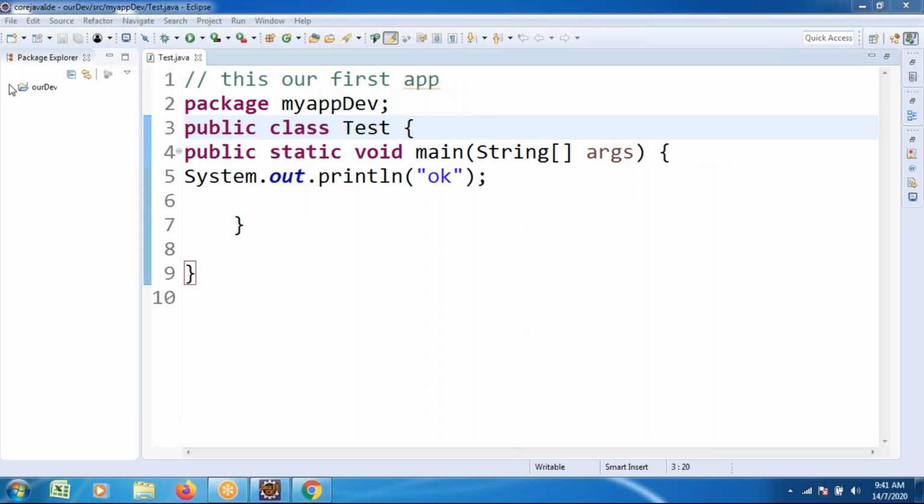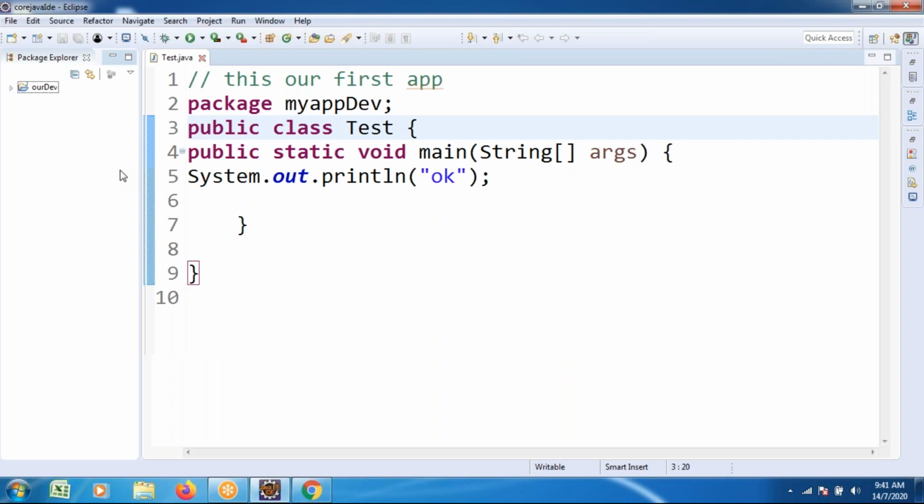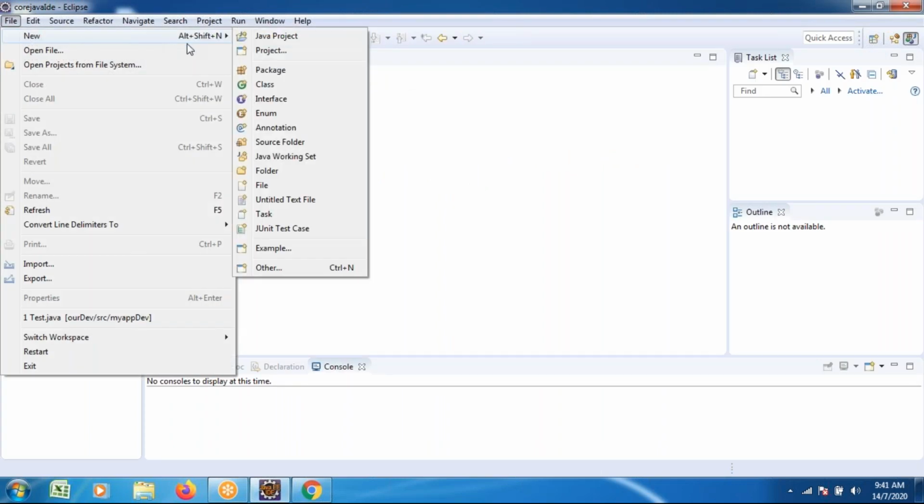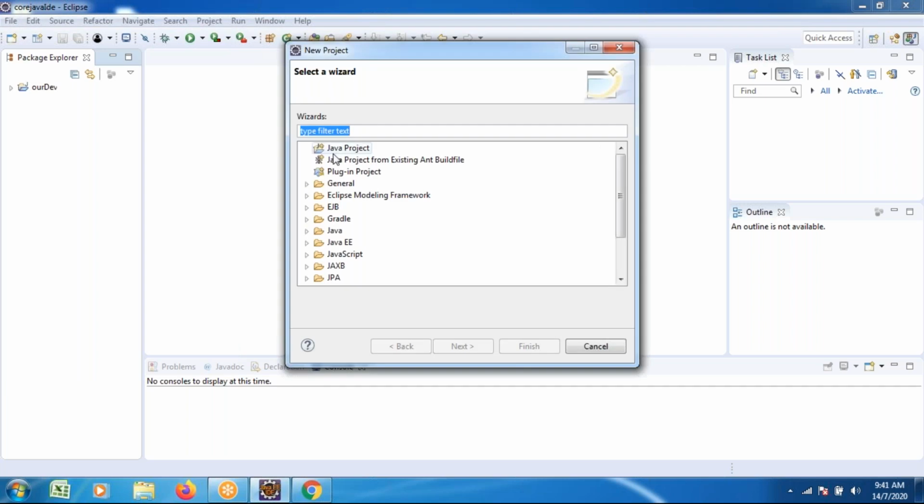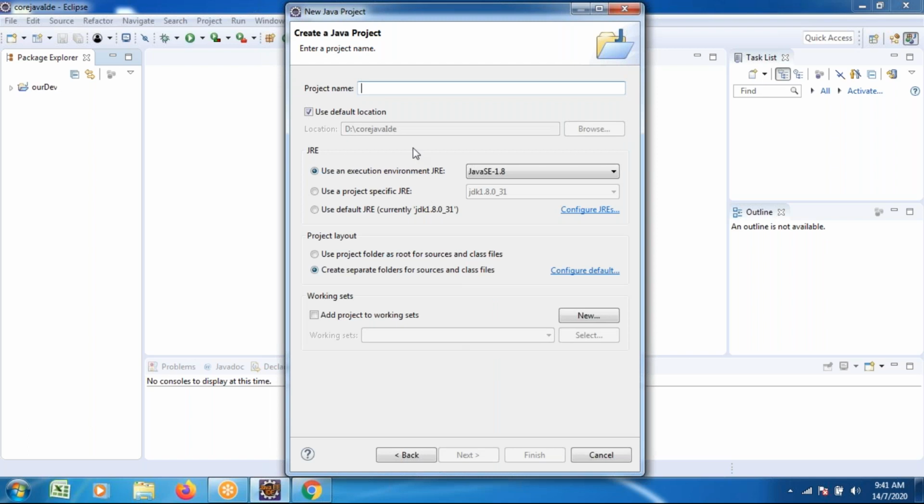Try to see our development once again. I'm refreshing how to develop the project. First, go to new project, select Java project. Click on next and give the project name.